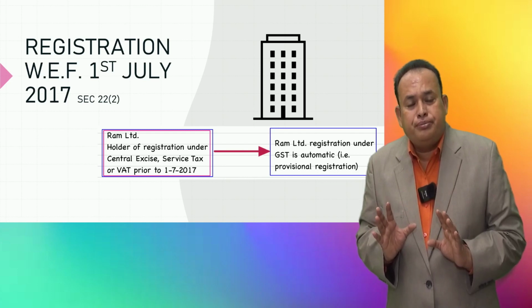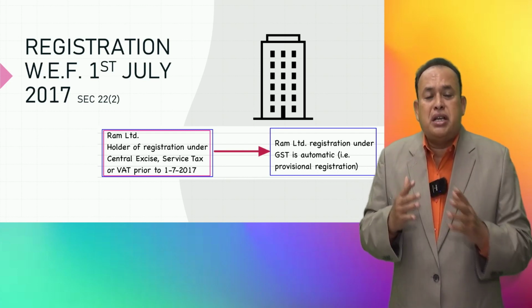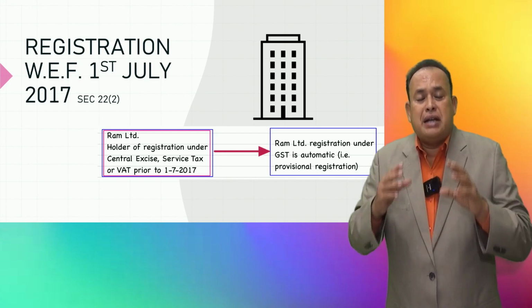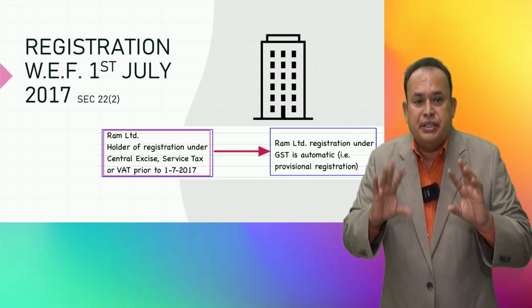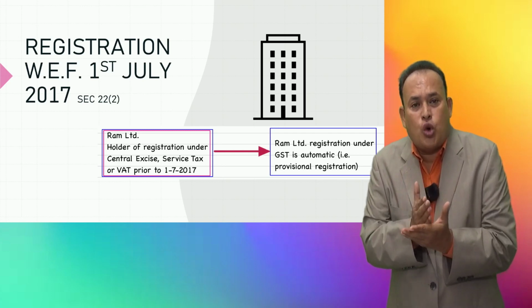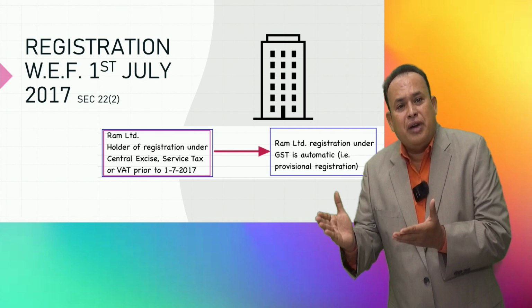For them, the GST Council said, we are considering you as provisionally registered, meaning you already have a central excise code, a service tax code, or a VAT registration.